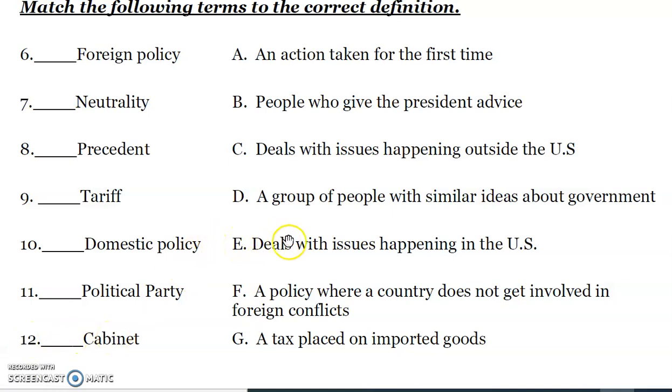E. Deals with the issues happening in the United States. Inside. 9. Tariff, 10. Domestic policy, 11. Political party, 12. Cabinet. F. A policy where a country does not get involved in foreign conflicts. Does not get involved in foreign wars. Is that foreign policy, neutrality, precedent, tariff? And G. A tax placed on imported goods. Is that a tariff, domestic policy, political party, or cabinet?